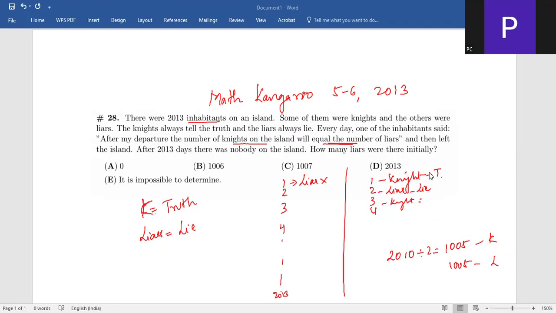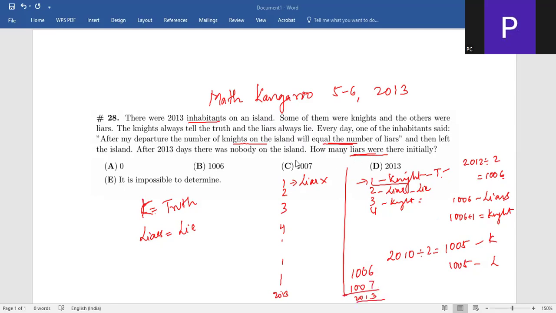So if you see, how many liars? You're starting with the knight here. Okay, so if you remove this knight, we check 2012 divided by 2 is 1006. So you'll have 1006 liars and 1006 plus 1, which is this knight, as the knights. So total will be 1006 are liars and 1007 are knights. So you will get 2013.